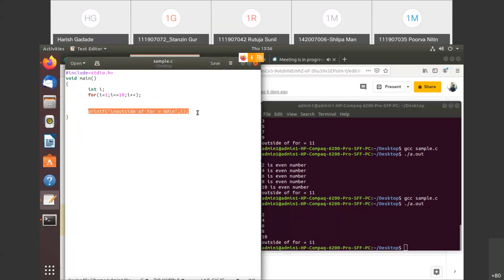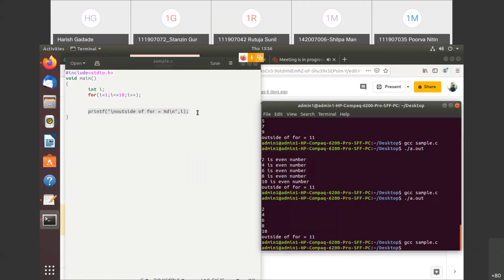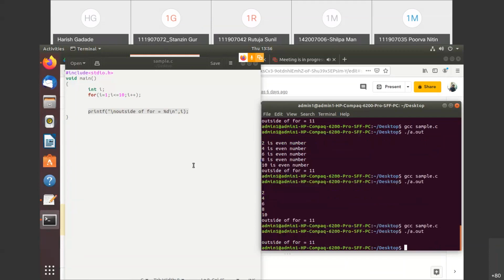So if I save it and if I run it, we'll see here error free, so there is no error. So don't say that if I put the semicolon at the end of for loop, it is having some kind of error. That statement is completely false. If I put the semicolon, still that statement is correct, and this will not produce any kind of error. And if I run this, we'll get that outside of for is 11.